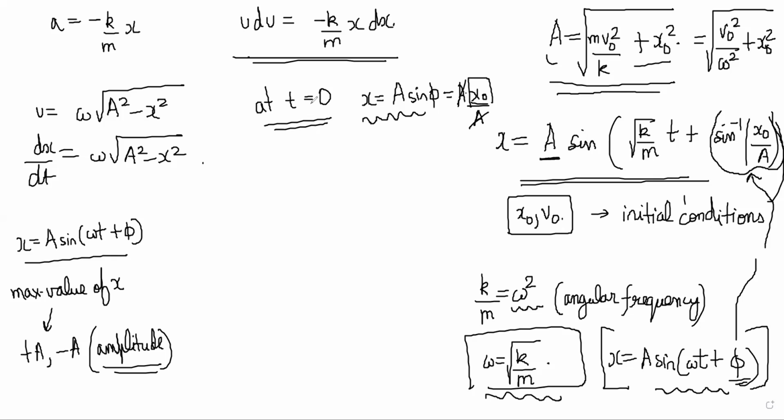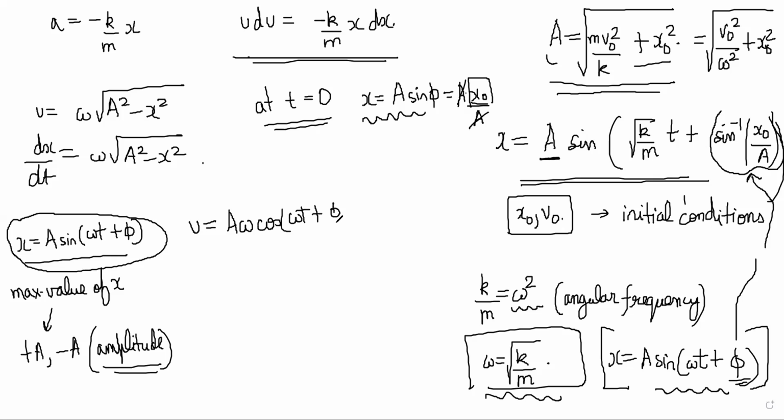So basically that quantity phi is telling you where the particle is at the initial moment, and it also tells you something about the velocity. If you take this position of the particle as a function of time and differentiate it, you should get velocity as a function of time. So you will get a omega cos omega t plus phi.